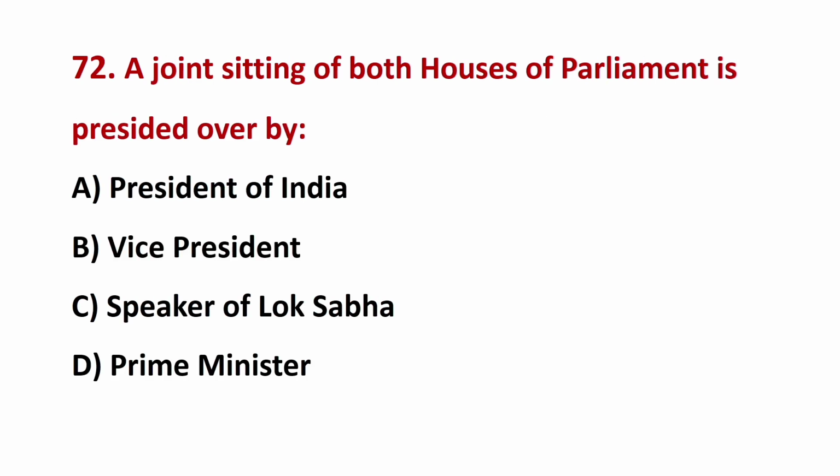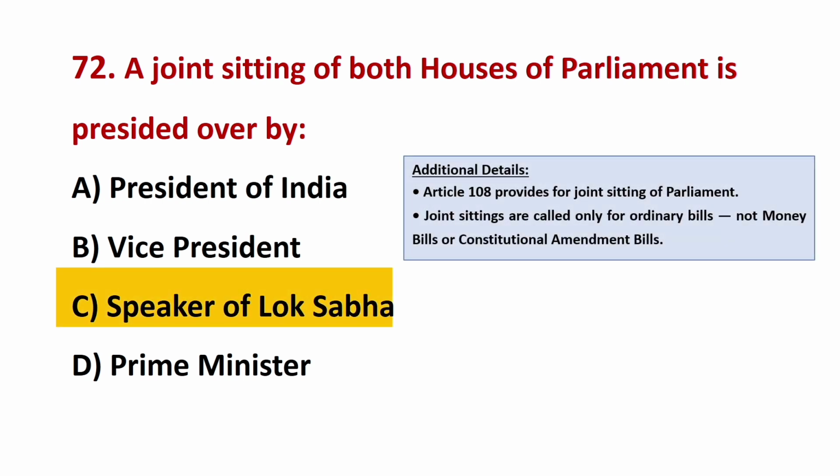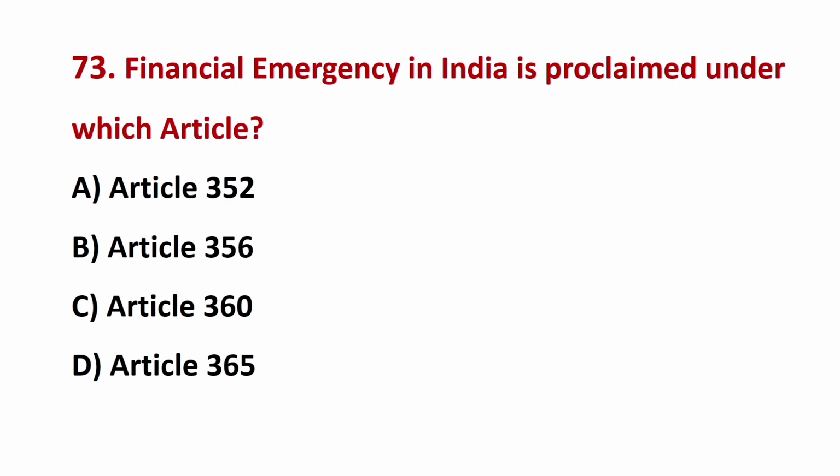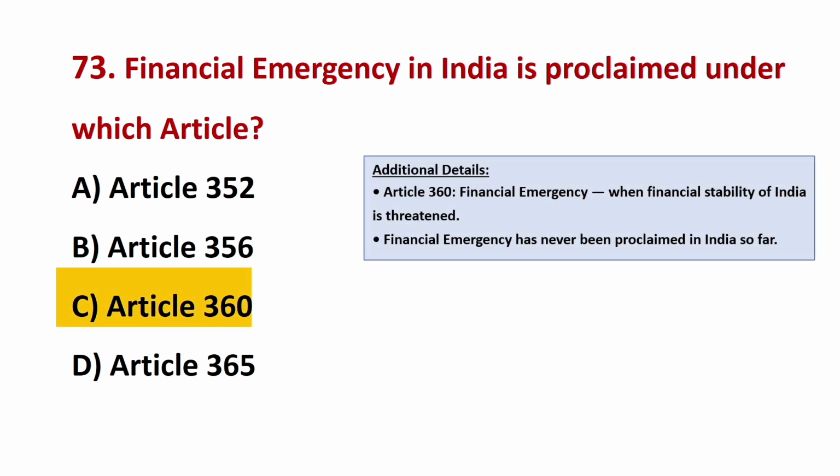A joint sitting of both houses of Parliament is presided over by? The correct answer is C, Speaker of Lok Sabha. Financial emergency in India is proclaimed under which article? The correct answer is C, Article 360.